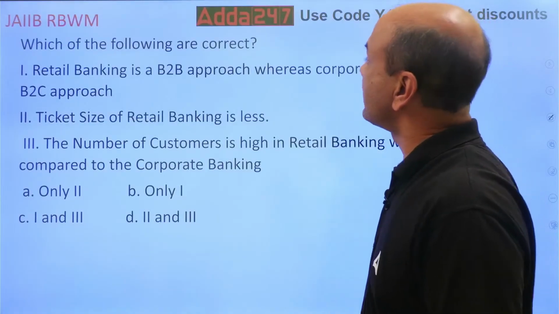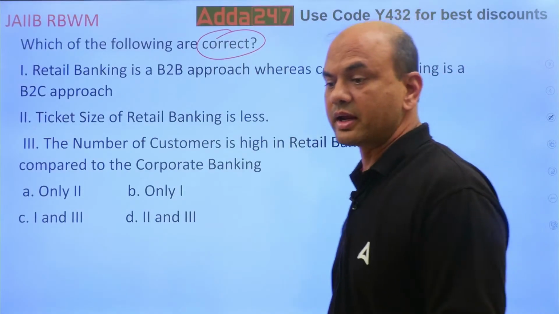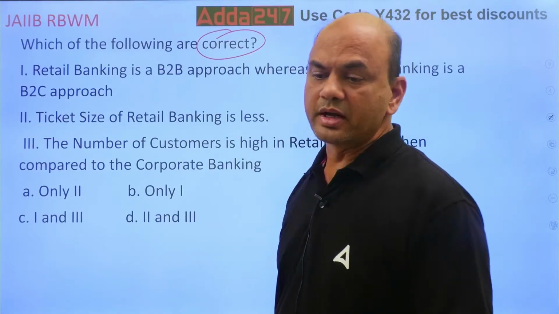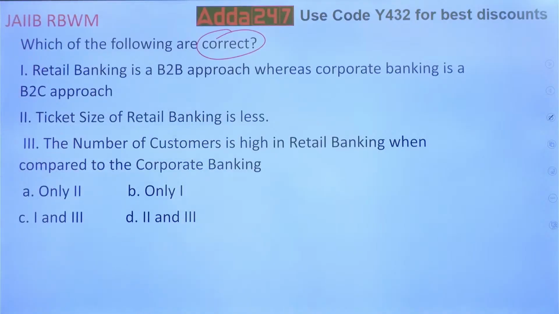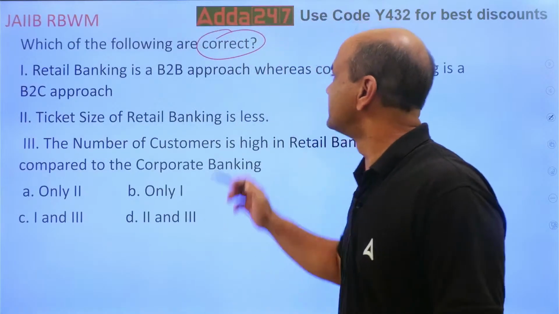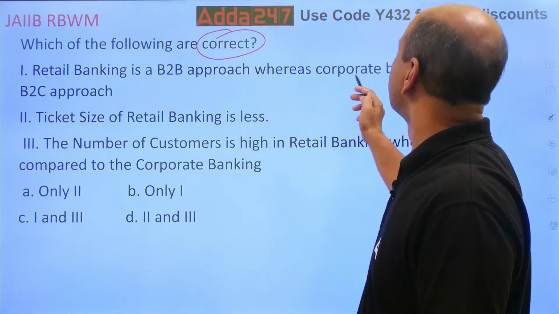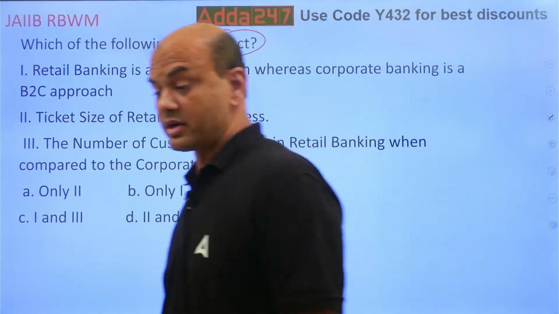Which of the following are correct? Retail banking is a B2B approach, whereas corporate banking is a B2C approach. Now think over it.